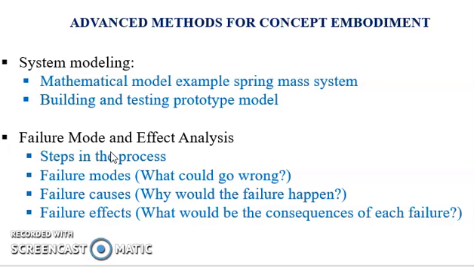FMEA includes the review of the following: steps in the process, failure modes, that is what could go wrong, failure causes, why the failure would happen, and failure effects, what would be the consequences of each failure.